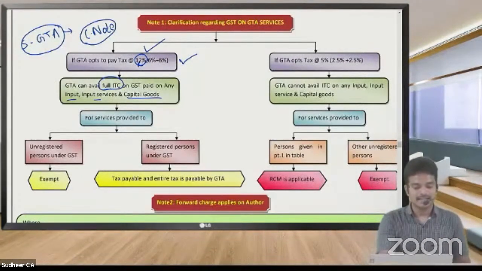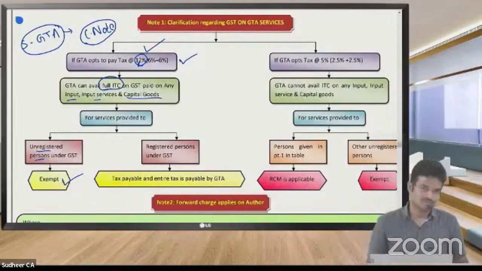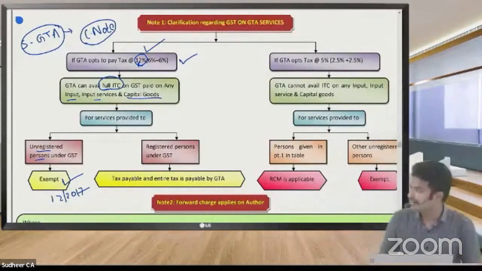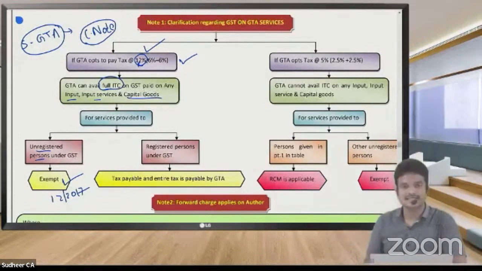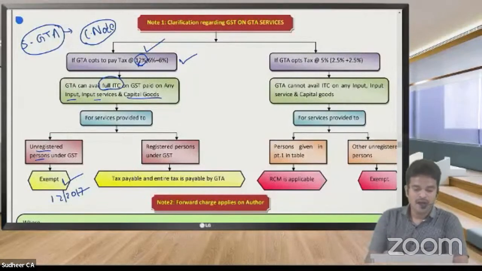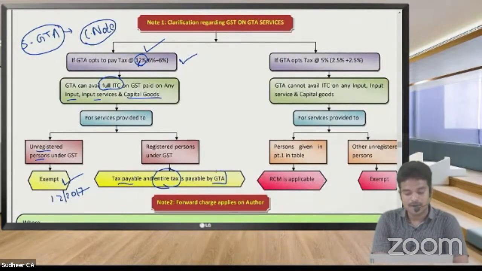Okay, but here there is some exemption. If GTA provides services to unregistered persons, it is exempted. All the exemptions were given in notification 12/2017. So there it was exempted. Sir, if GTA provides services to registered persons, then tax is payable, and the entire tax will be payable by whom, sir?